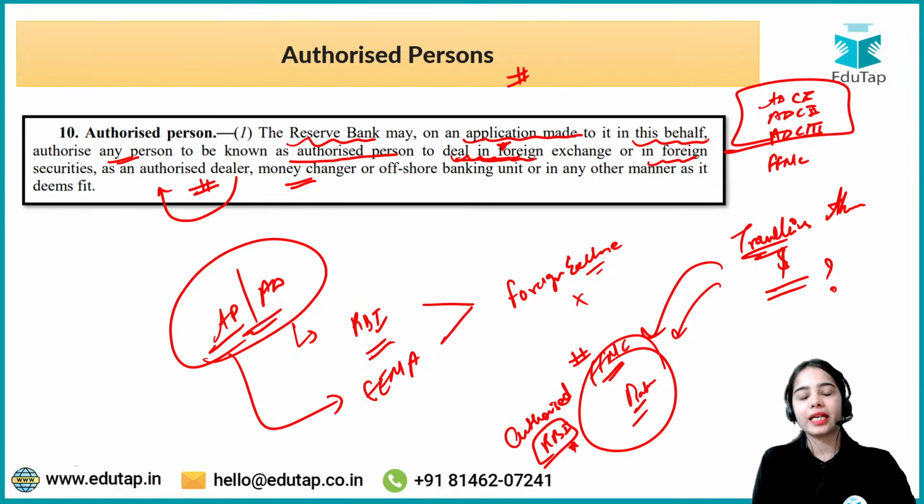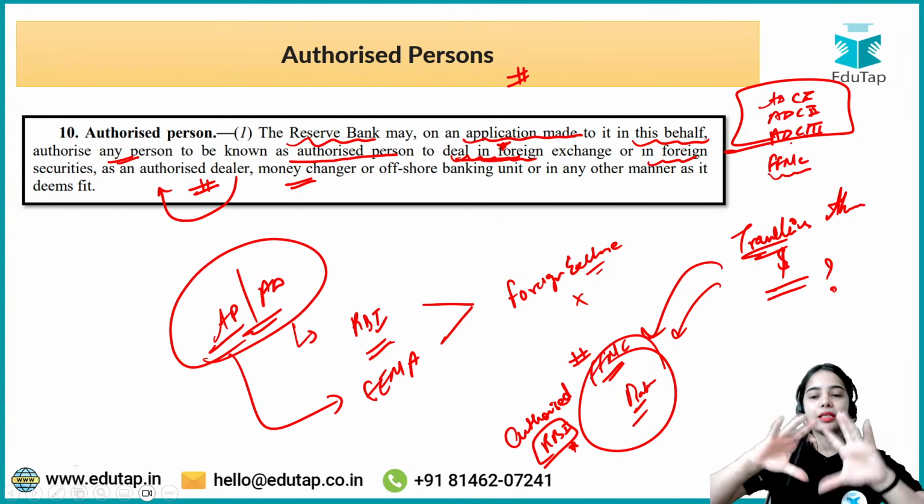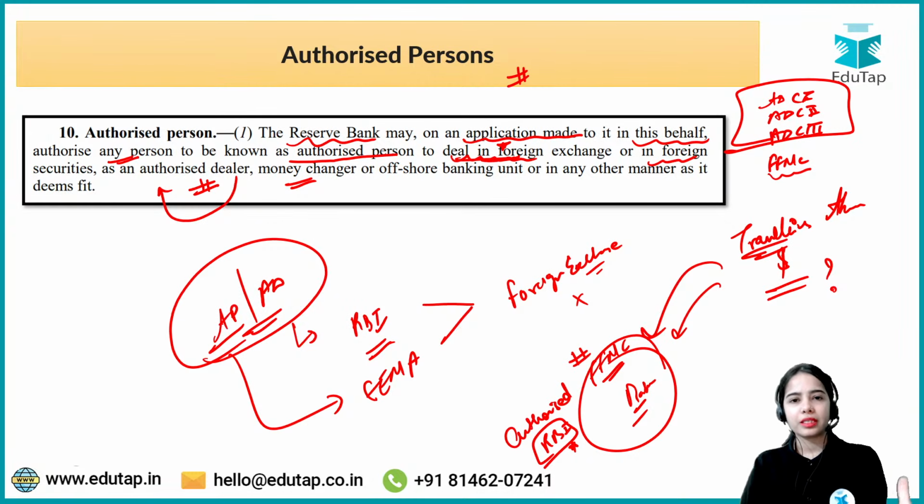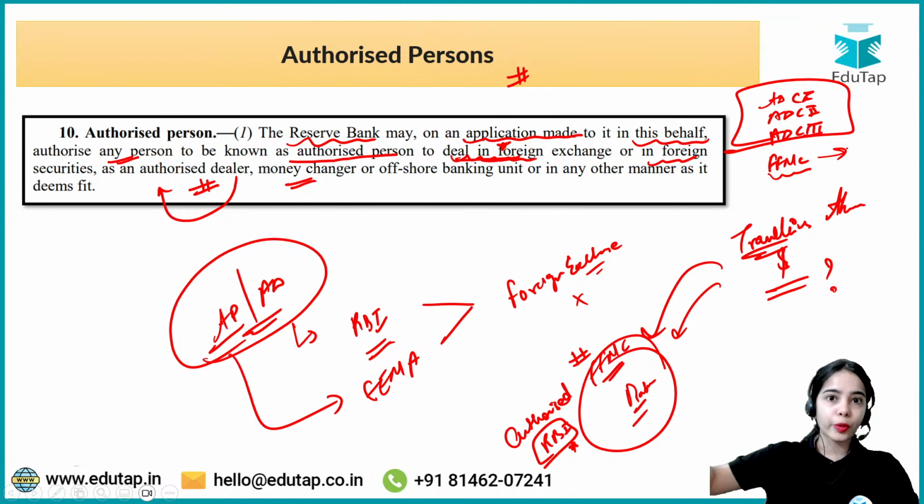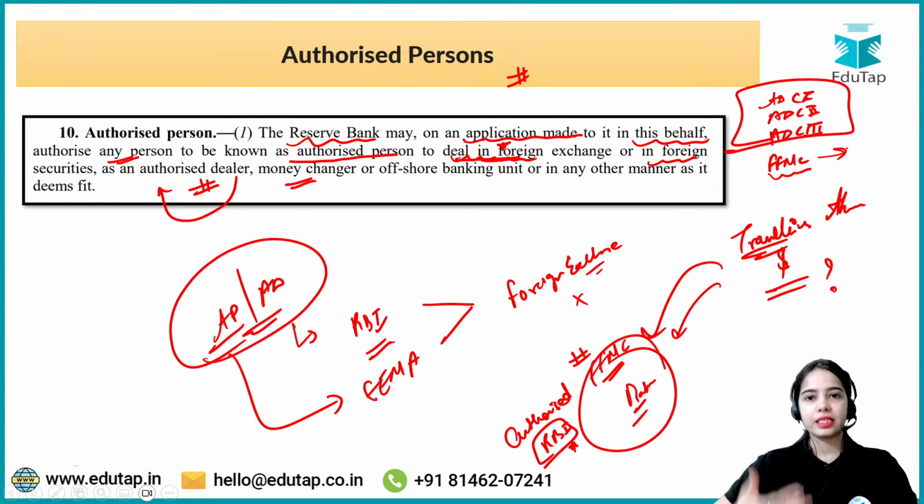Usually the Authorized Dealer categories are institutions, entities. The big entities are only present at some places. But full-fledged money changers have stalls in the airports also, so that it is easier for you to get the dollars or the foreign currency where you want. So they are present in and near the airports and such. They can also deal in foreign securities. So this is regarding the authorized person. I hope this is very much clear.